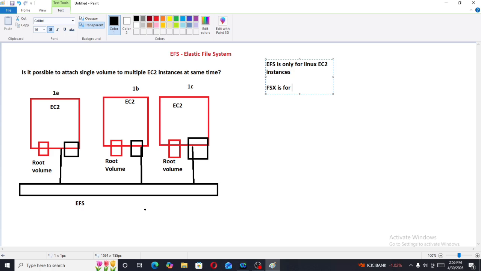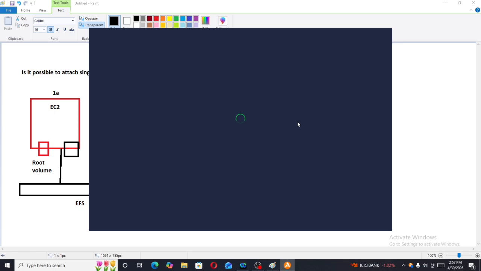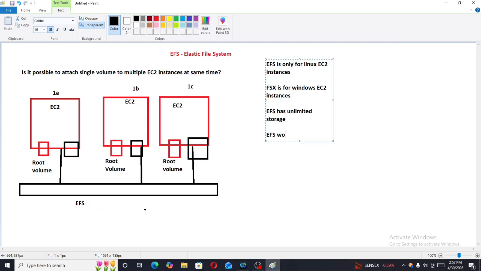Now, the most important: EFS has unlimited storage. EFS works with the NFS protocol.